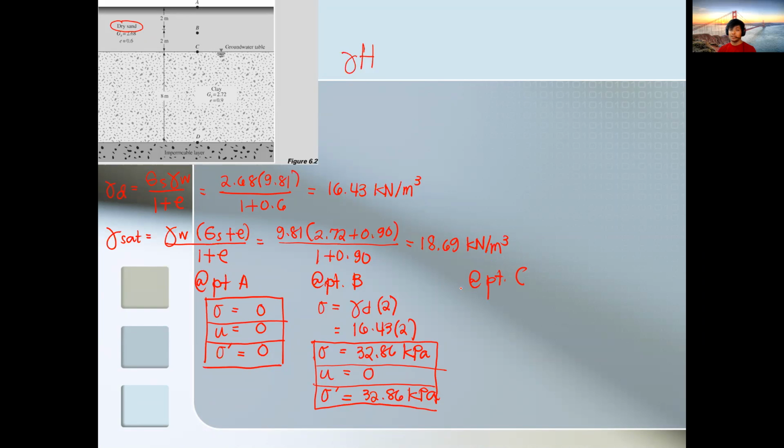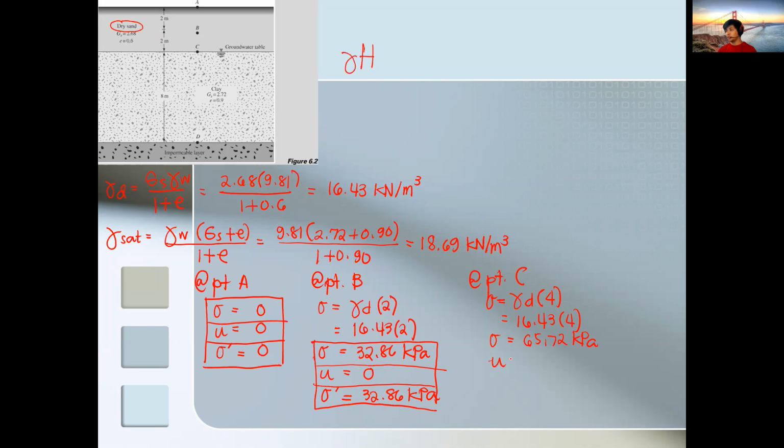So at point C, that's 4 meters now. So what a difference from point P, di ba? But napunalag 2 meters. So gamma dry times 4 na siya. So 16.43 times 4. So the total stress is 65.72.